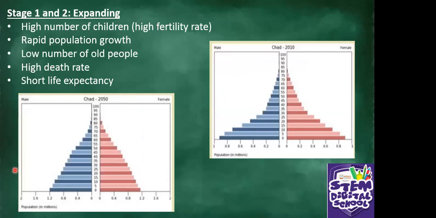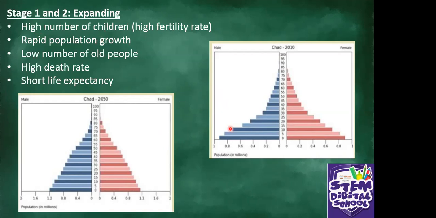And then we have 4 stages of pyramids, what they show, the information that they show. For stage 1 and 2, they are similar. It's called expanding. So the pyramid will be expanding. Like these 2 pictures that you see, they are showing expanding, stage 1 and 2. What do we mean by that? There is a high number of children.